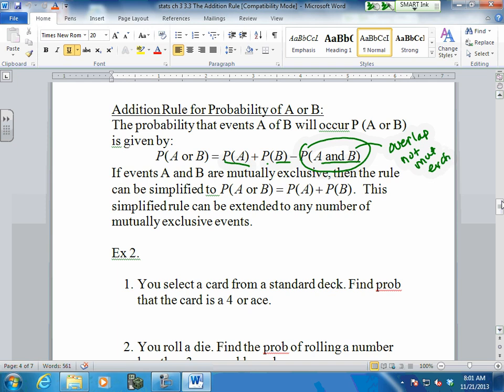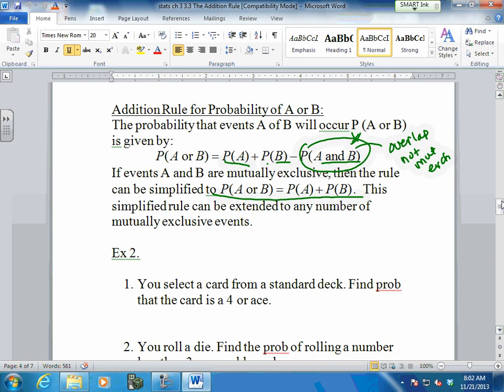If they are mutually exclusive, ladies, then it is the probability of A plus the probability of B, and you don't have to worry about the minus part. But you have to consider this when they are not mutually exclusive. If they are mutually exclusive, I just have a straight add, like adding the Fords and the Toyotas. If I'm looking to add compacts and Toyotas, they're not mutually exclusive because I can have a compact that is a Toyota. So I have to worry about subtracting that out.